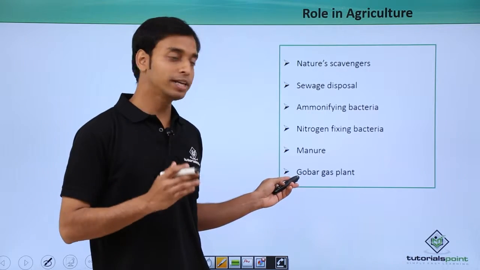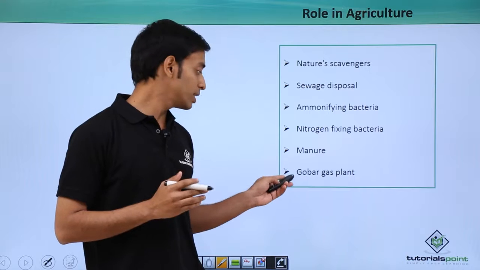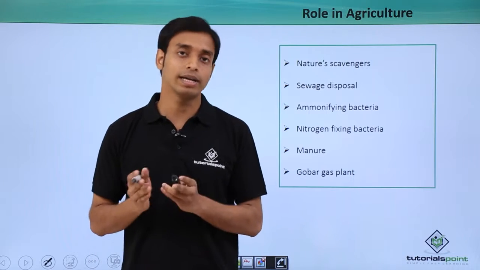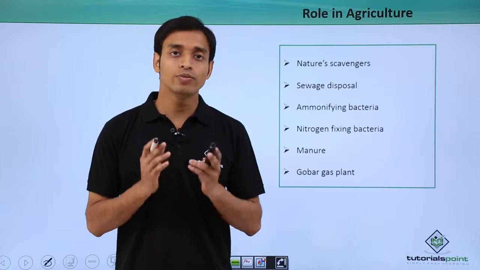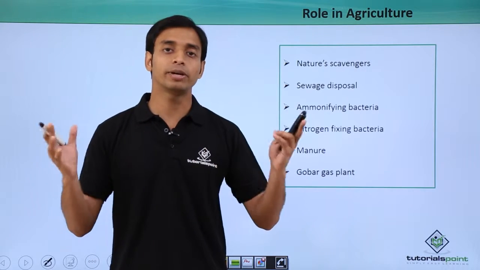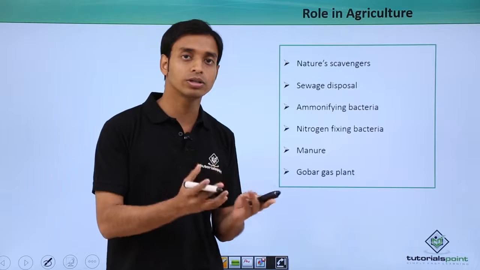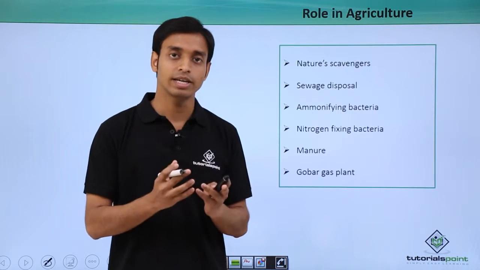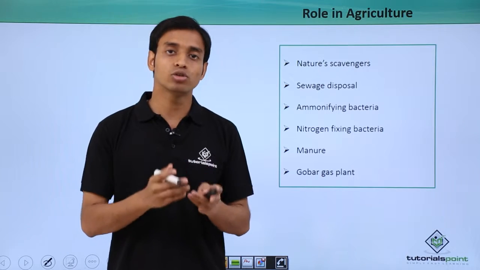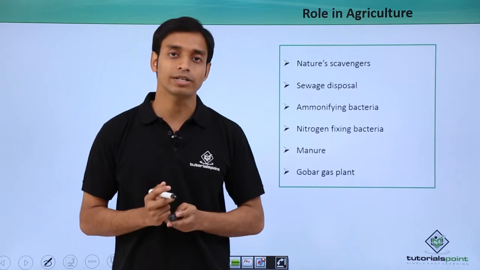Another very good application of these types of bacteria is in the production of gobar gas plants. So what are these? In gobar gas plants, in a very big pit, we put animal waste, cow dung and various organic waste. Those are rotted or decomposed by these types of saprophytic bacteria.